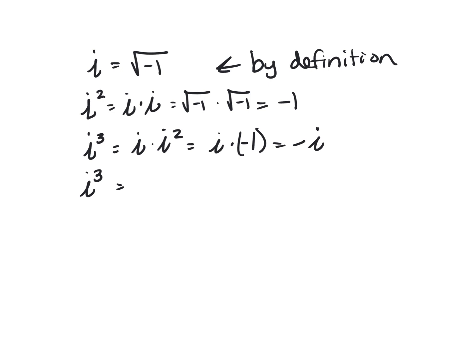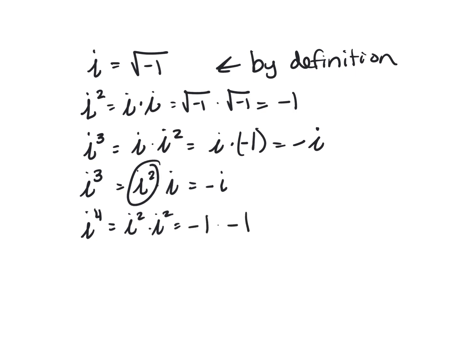Okay, so i to the fourth as well. We're going to take i squared times i. This guy is equal to negative 1, so we end up with negative i. Now I'm going to do i to the 4th. All right, if I break down i to the 4th, it is the same as what? Negative 1 times negative 1, right, because it's i squared times i squared, which is the same as negative 1 times negative 1, which is just 1.